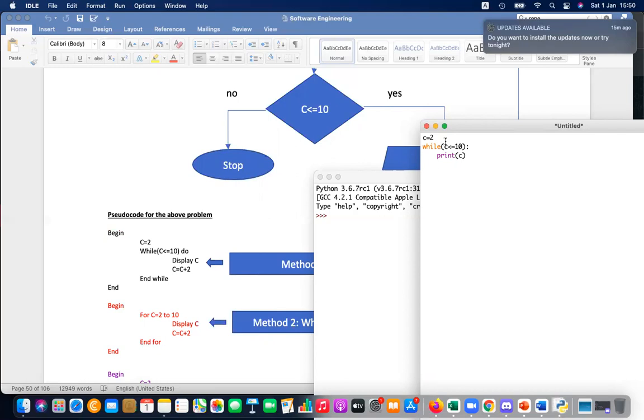What if you have only this? Sometimes I have seen in the 2019 or 2020 paper a question like this. They were asking for the answer for a given flow chart like this. What happens if you miss C equals C plus 2? Will it work? If so, what will be the result?